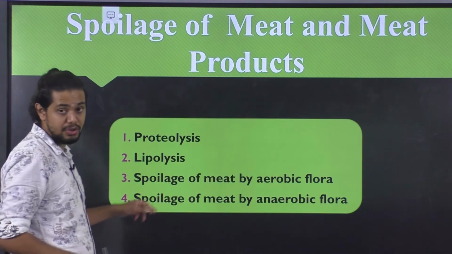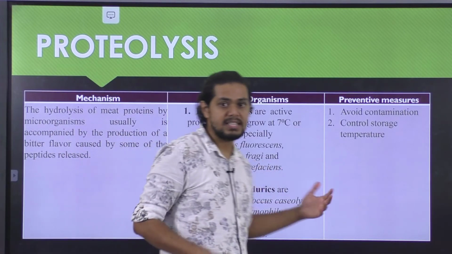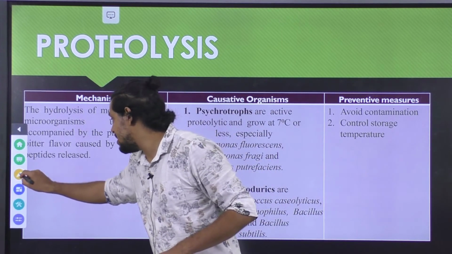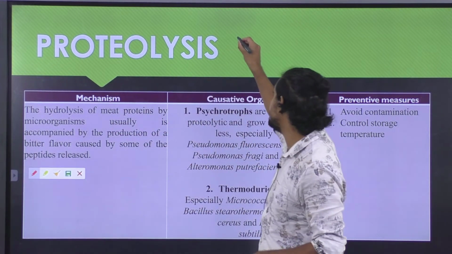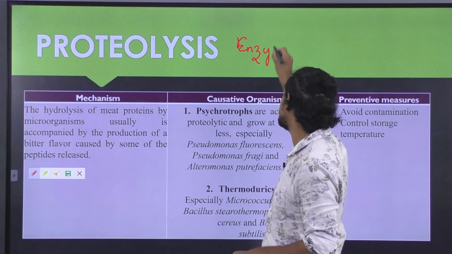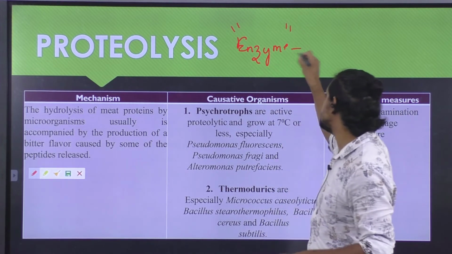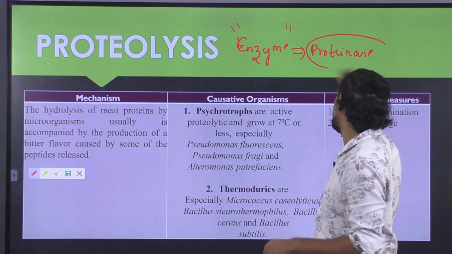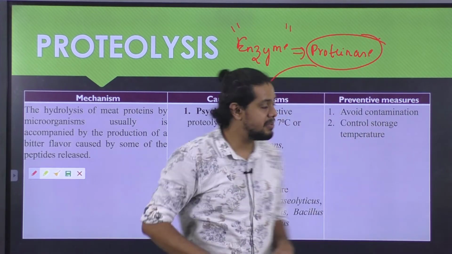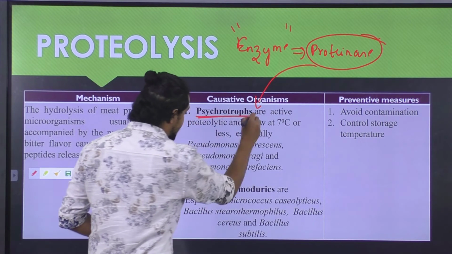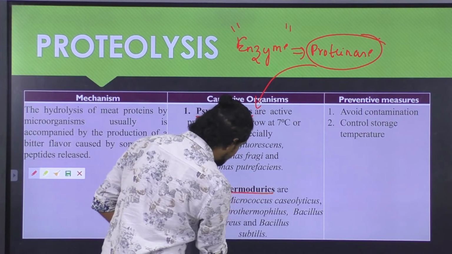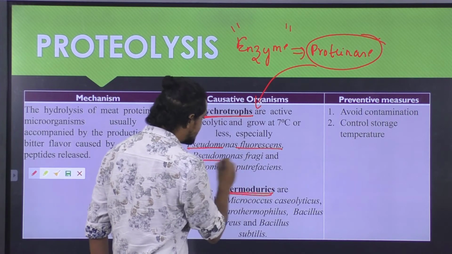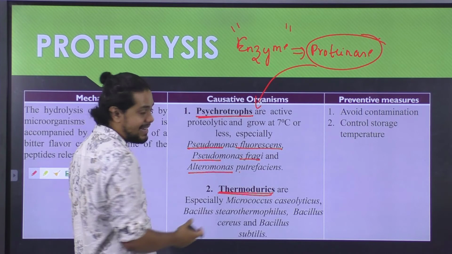So first thing we have proteolysis. Whenever we are talking about proteolysis, it is nothing but the breakdown or the hydrolysis of the protein. So whenever the protein is being hydrolyzed, it means that we effectively require an enzyme. This particular enzyme called proteinase is produced by microorganisms. So what kind of microorganism can actually produce it? They can be either psychrotrophic microflora or they can be thermoduric microflora. The psychrotrophic microflora includes Pseudomonas fluorescens, Pseudomonas fragi and microflora which belong to the category of psychrotrophs.